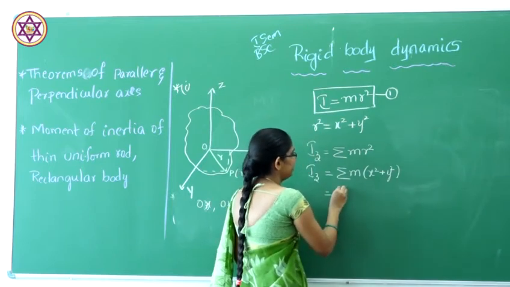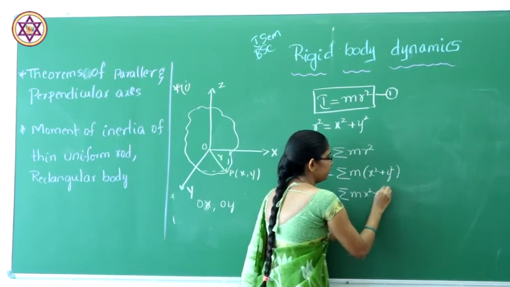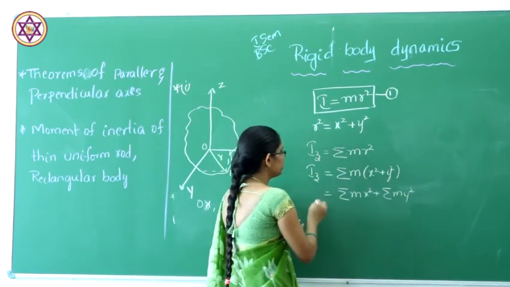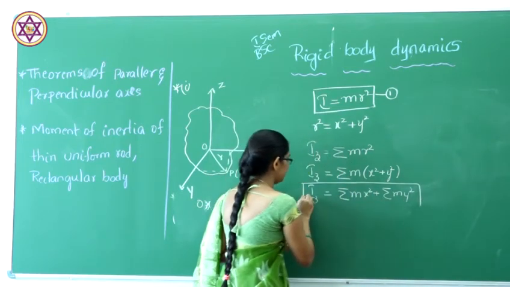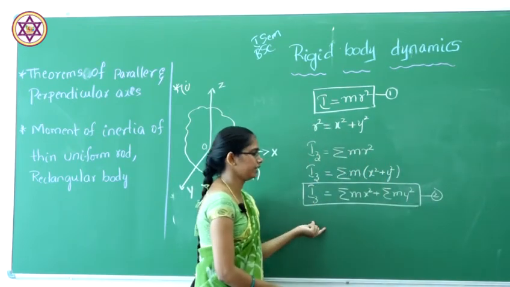So I will split it: sum of m x square plus sum of m y square. So this is our Iz. This is equation 2 and this is equation 1.